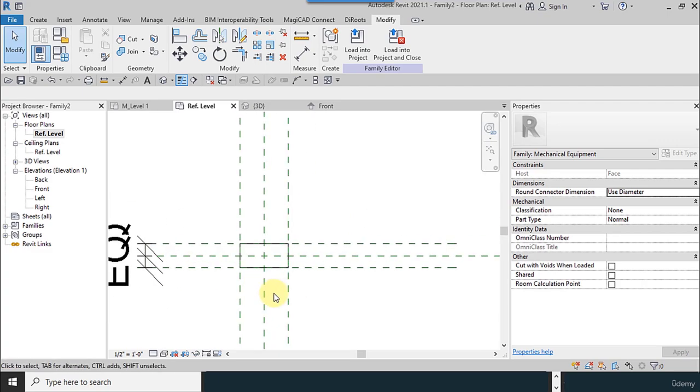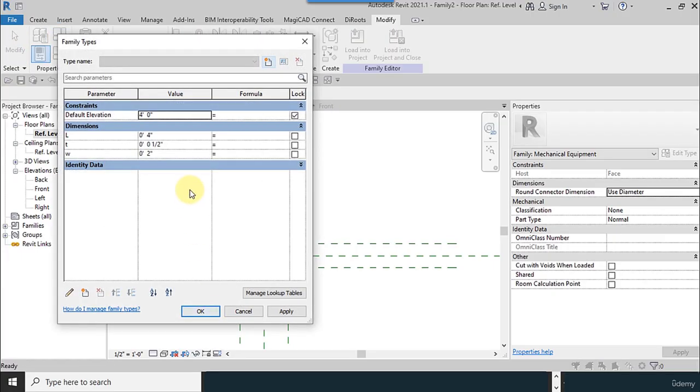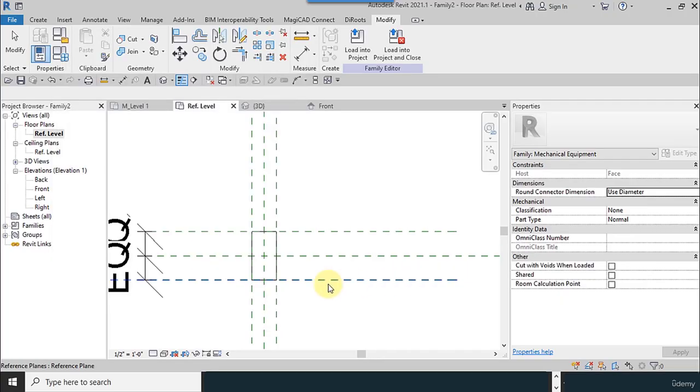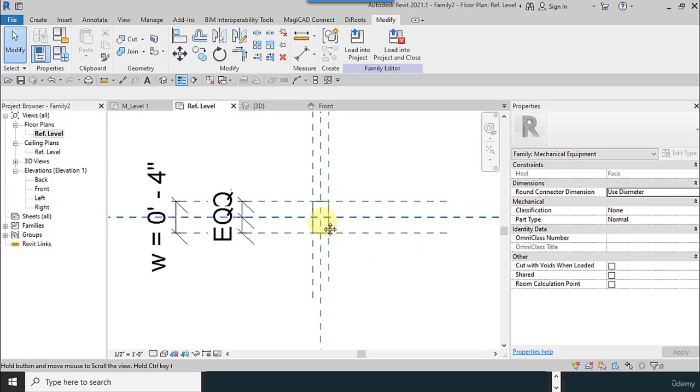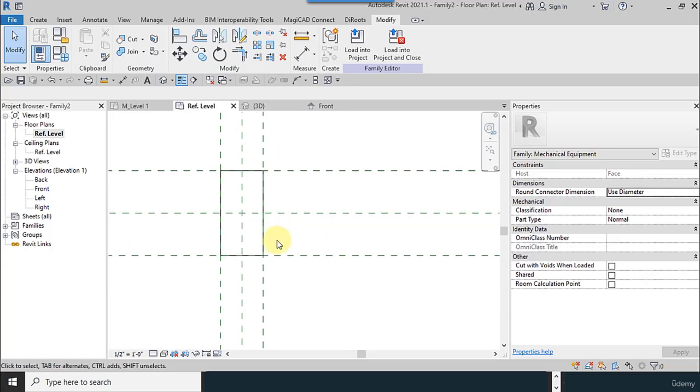Now I want to use a smaller amount for L to make a rectangular shape.